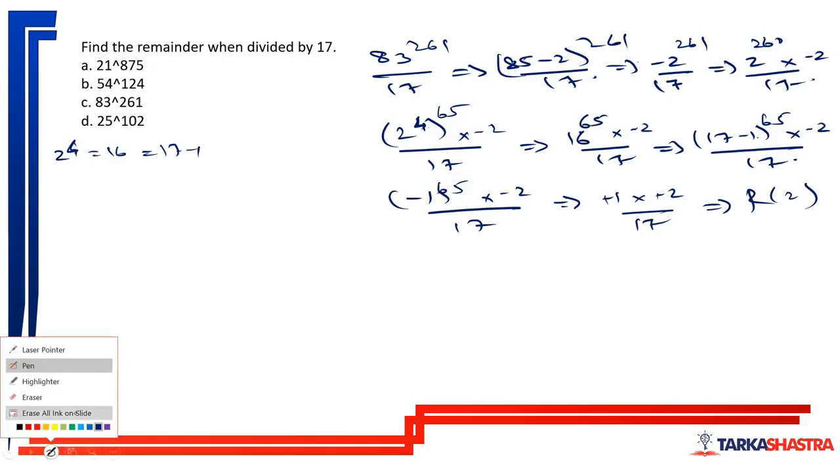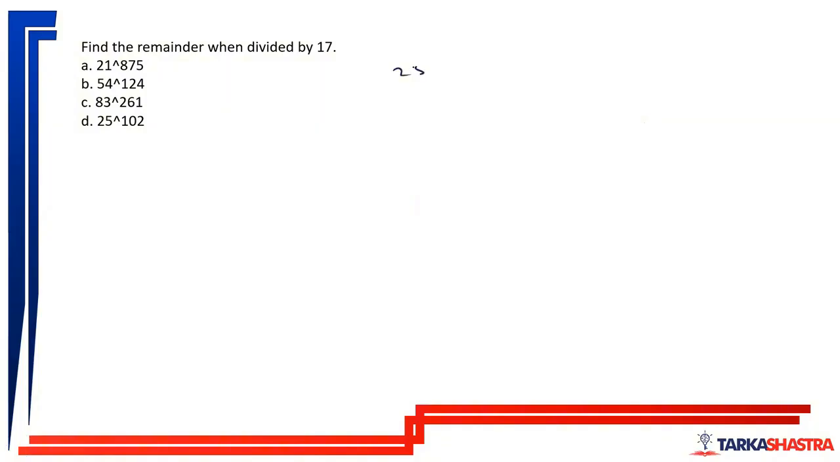Moving forward to the D part, 25 raised to 102 can be written as 17 plus 8 to the power 102.